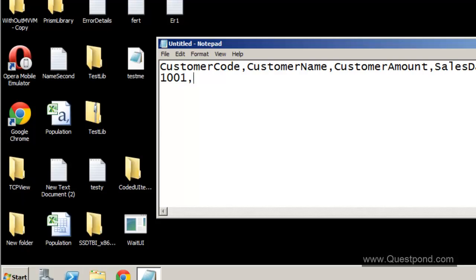So let's assume that this customer code is unique. Okay, so the customer code which is coming into the system has to be unique. Okay, so 1001 Shiv and 100.23, let us say, and the sales date is 1/1/2010, right?